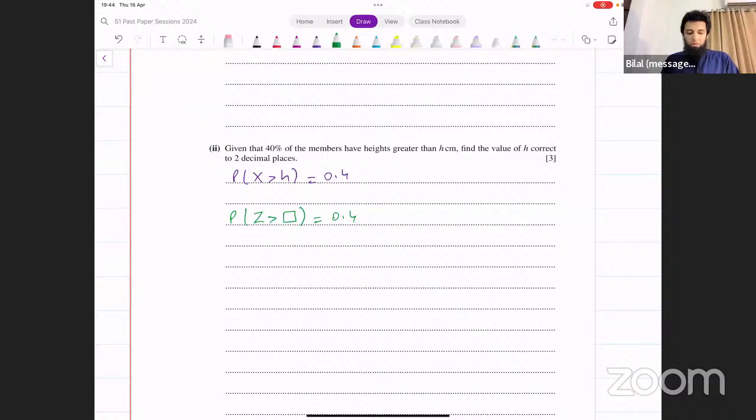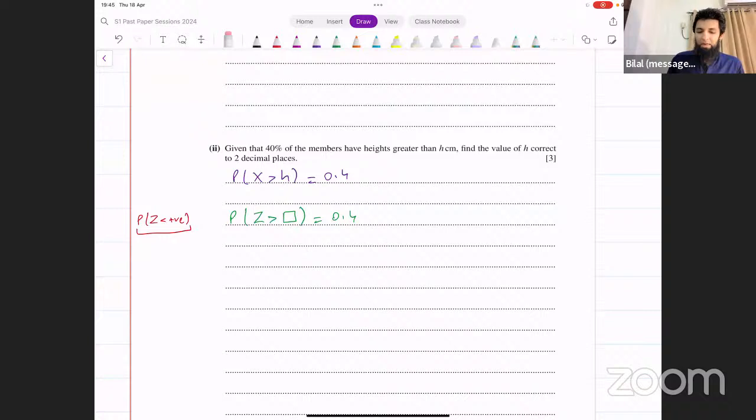Okay. If the x value is h, we need to first find the corresponding z value for h, because after that we can use the formula z equals x minus mu over sigma to find the unknown that we have here. But what's the z value corresponding to this h value? That's what we need to figure out. However, for that, the condition is we want to convert it to this form first of all, z less than a positive number, because in order to use the table, this probability expression should be in this form. Now, we have to convert it to this form first of all. Okay, how do you do that?